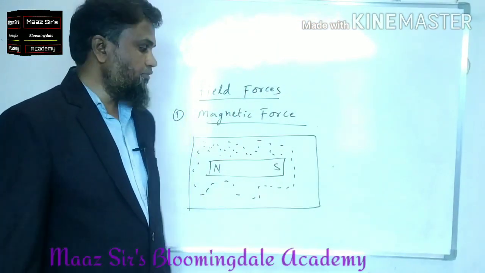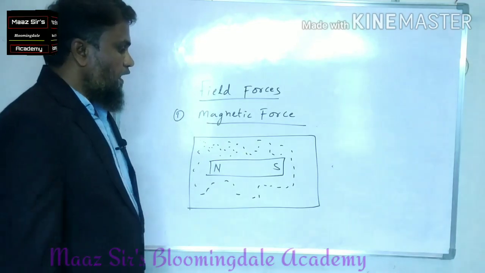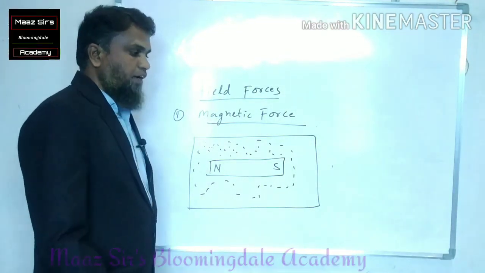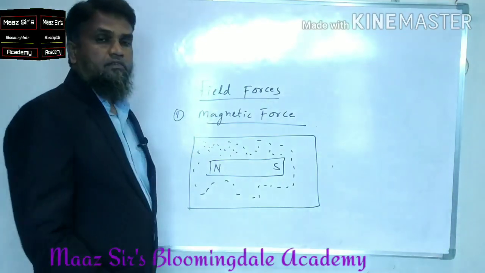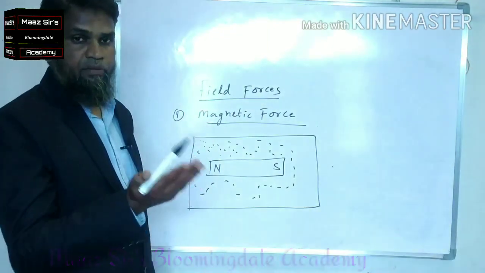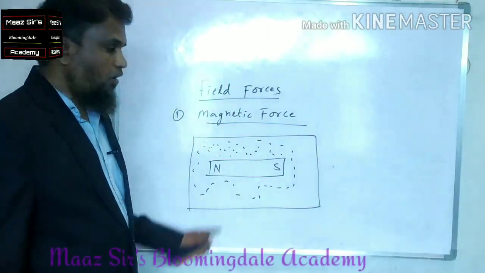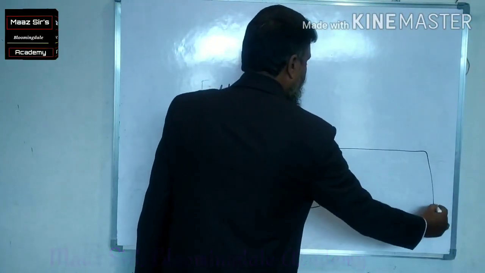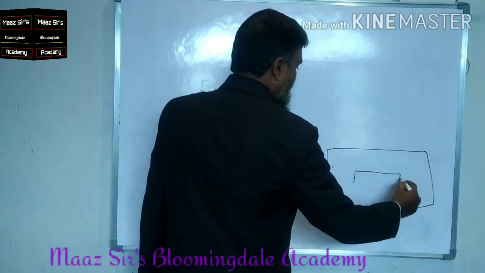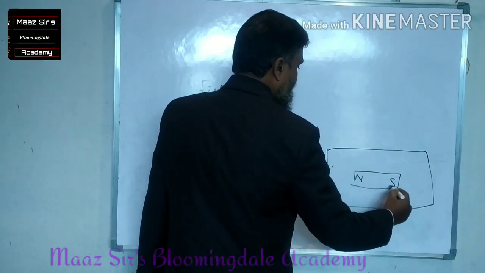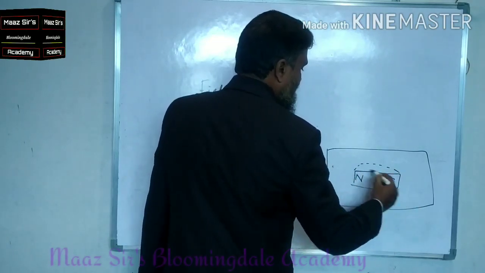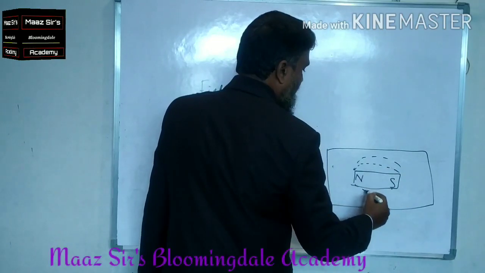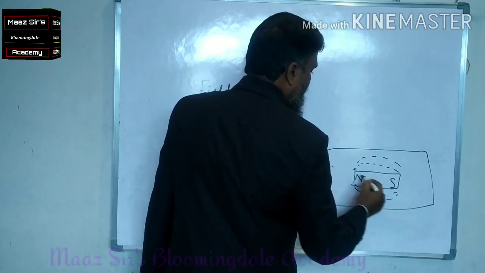So these are the iron filings. After some time, when you tap the paper from below, what happens? All these iron filings will be arranged in a certain order.